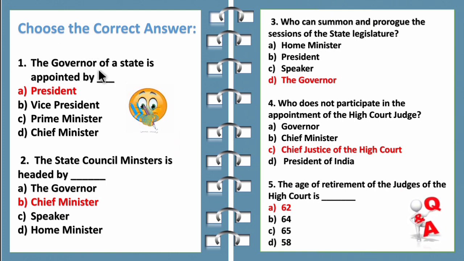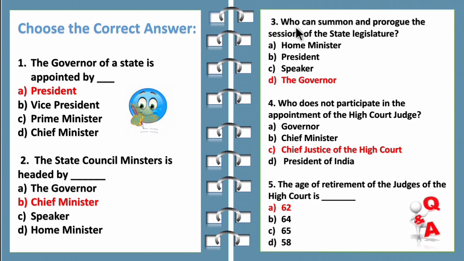The governor of a state is appointed by, the options are President, Vice President, Prime Minister and Chief Minister. So children, the correct answer is President. The governor of a state is appointed by the President. Then the State Council of Ministers is headed by, the options are the Governor, Chief Minister, Speaker and Home Minister. We all know the Council of Ministers is selected by the Chief Minister. So the correct answer is Chief Minister.